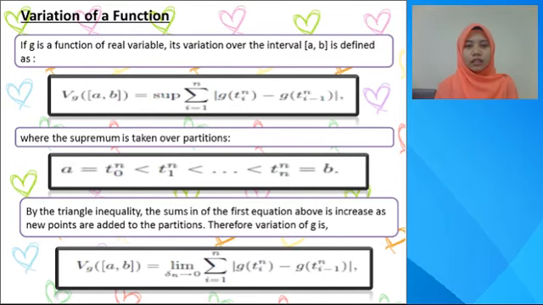By the triangle inequality, the sums in the first equation above increase as new points are added to the partitions. Therefore, the variation of g is the limit, as delta n approaches 0, of the summation from i equal to 1 to n of |g(t_i) minus g(t_{i-1})|.